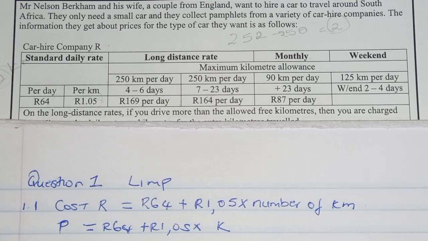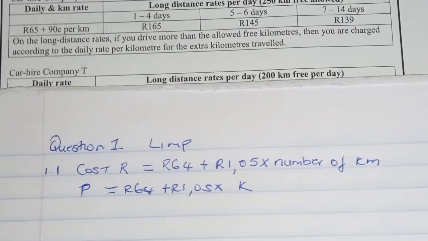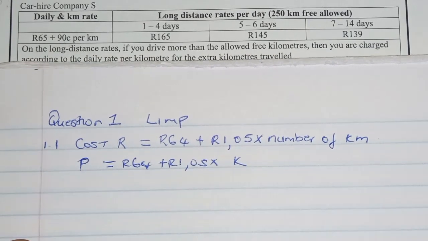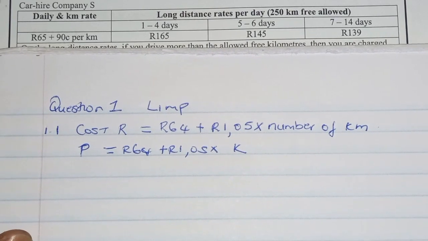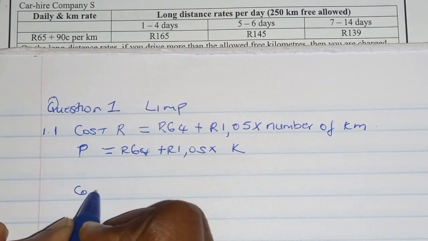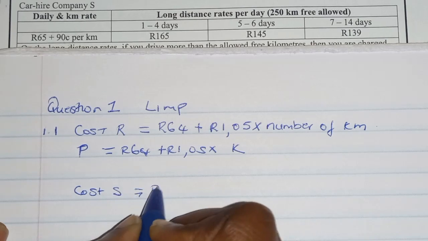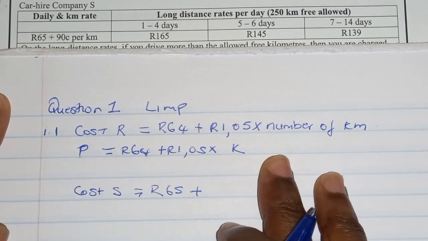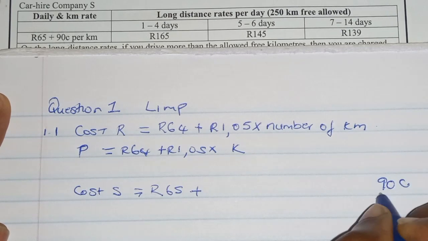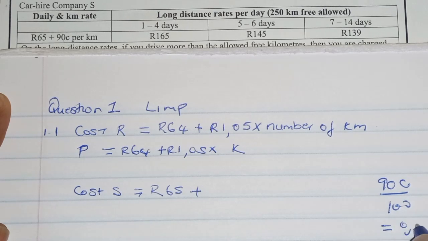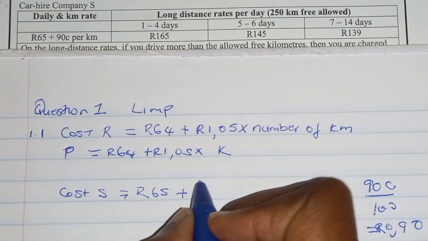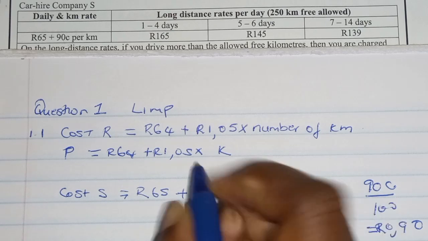So we're going to go to company S. Okay, let's find out at company S, what would be the formula there. So the cost at company S will equal to, the fixed price there is 65 rands plus, now I'm just going to come here on the side because I've already started, and I'm going to say 90 cents divided by 100 gives me 0.9, right? If you use a calculator, it's going to say 0.9, but what it is 0.90, which is the price for 1 kilometer.